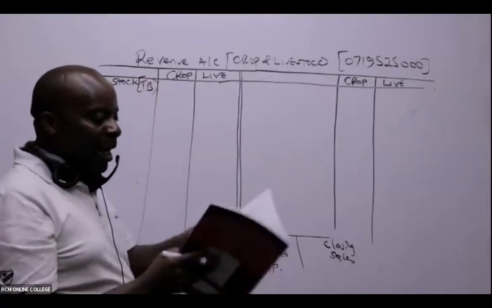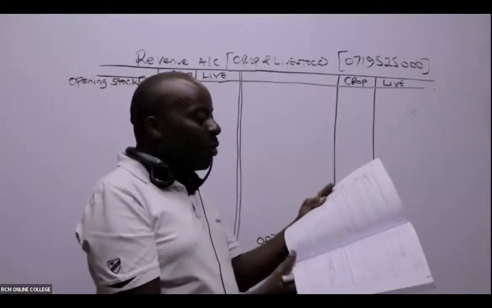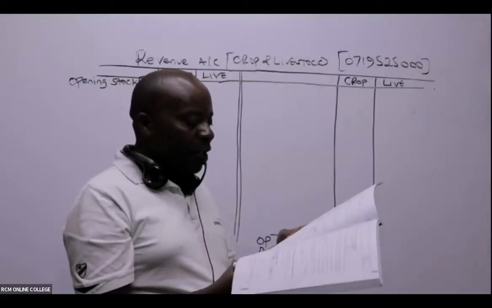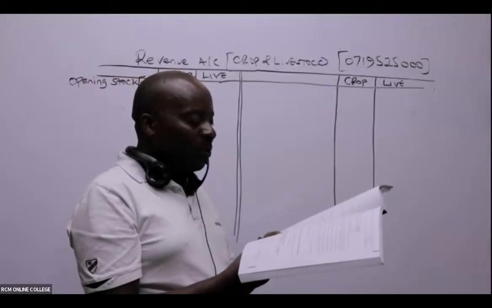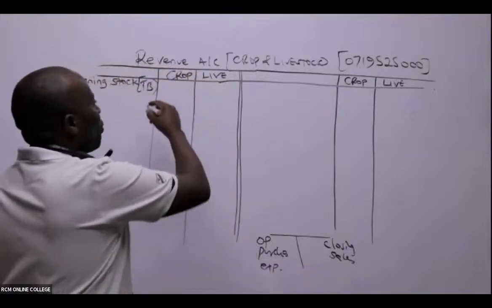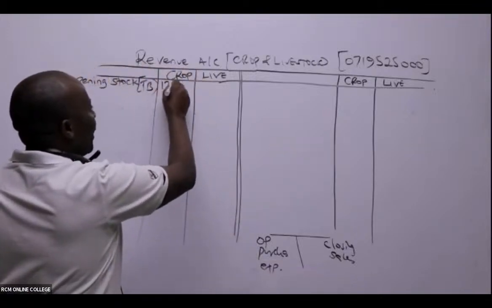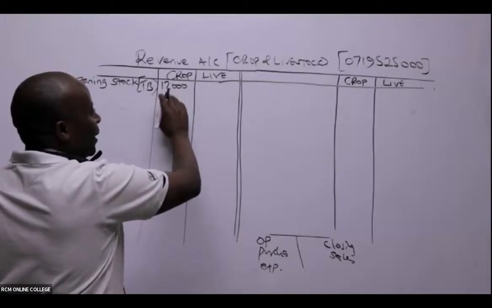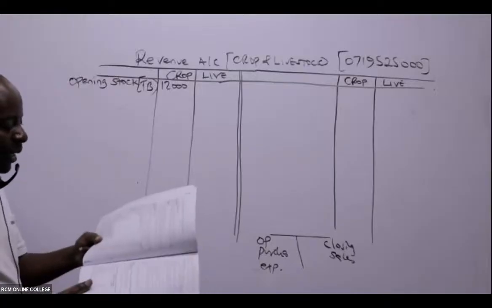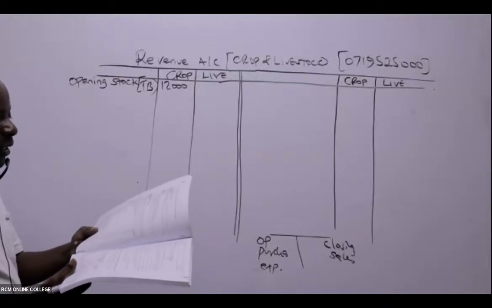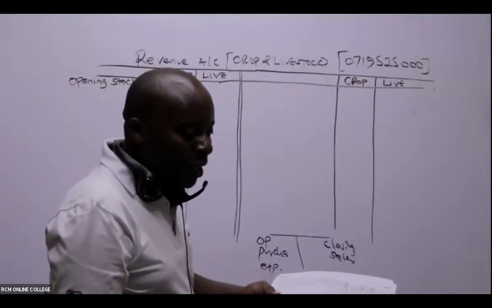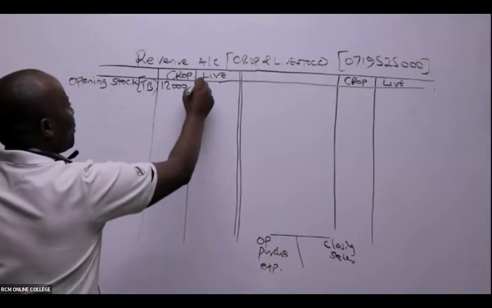From the big table written there, I hope you are able to see, stocks and inventories are the same. You can see growing crops, seeds, and fertilizers, 12,000. Of course, that will go to the crops here, 12,000. Fertilizers can't come to the livestock. Apart from that, what else do we have? You can see inventories for livestock, 15,000.